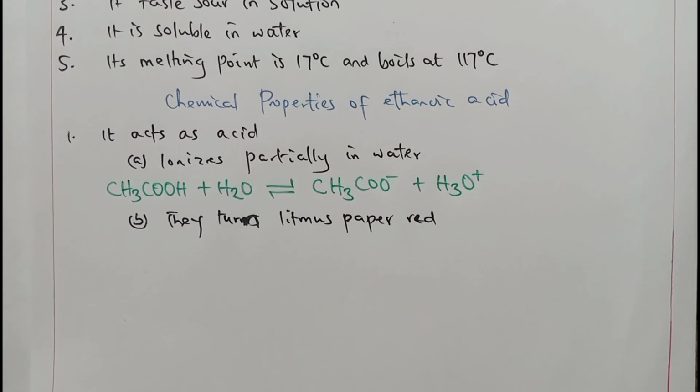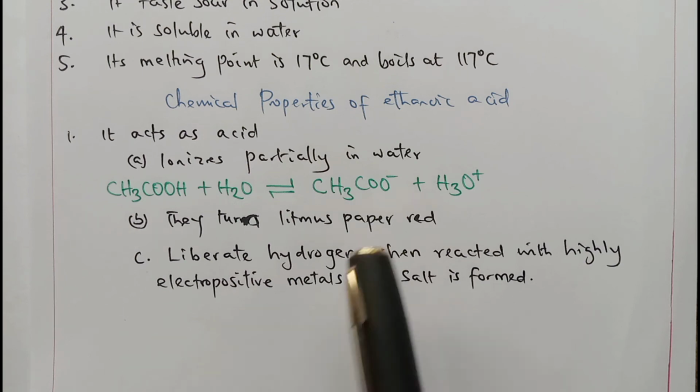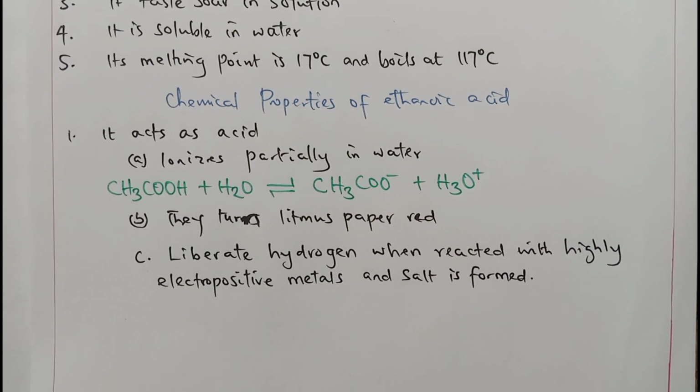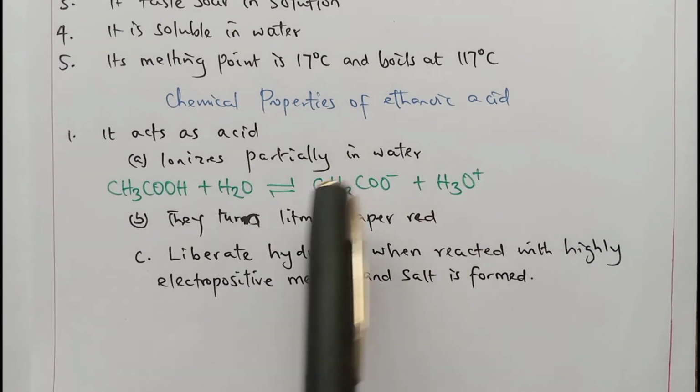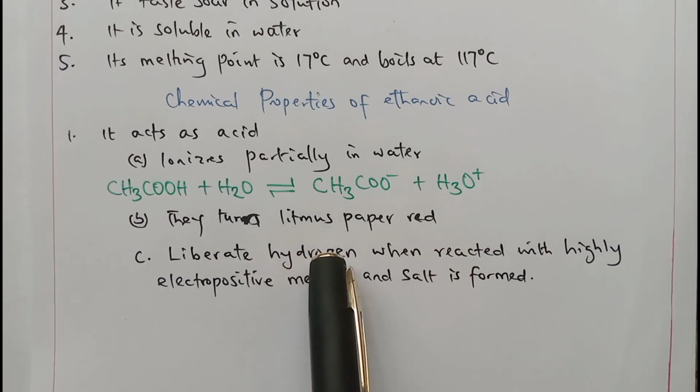As an acid, they turn blue litmus paper red. They form organic salts when reacted with highly electropositive metals. Note this, when I'm using "they", I'm talking about the alkanoic acids. That means that ethanoic acid is included. That means that when I say they turn litmus paper red, I'm talking of all of them. That means that we can just say ethanoic acid turns litmus paper red. The same way that it liberates hydrogen and also forms salts with highly